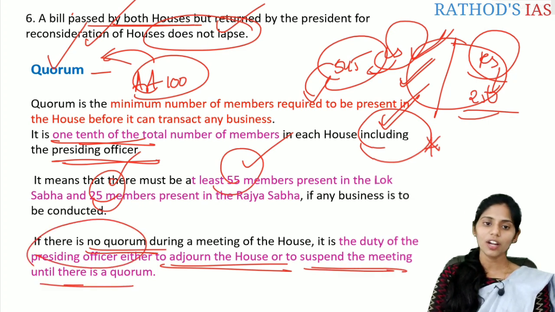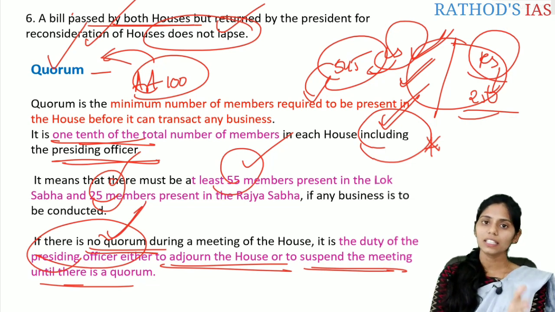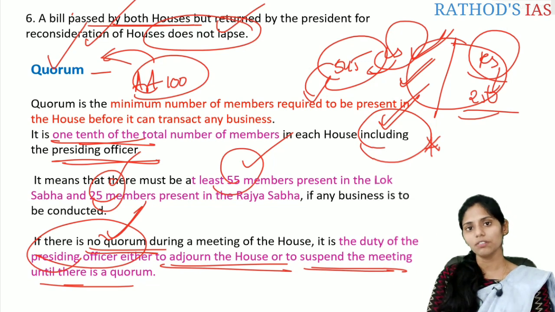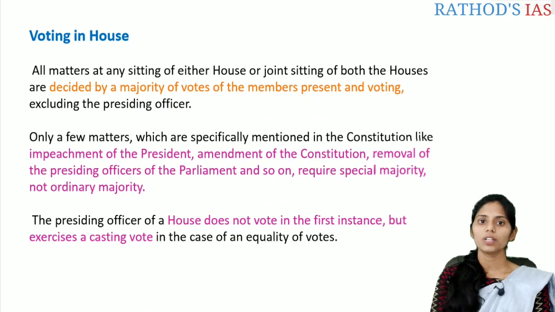So again, this is the authority which is with the presiding officers of the house, that is, the Speaker in the case of Lok Sabha and the Chairman in the case of Rajya Sabha. Okay, so this is about quorum. So let us see the voting.